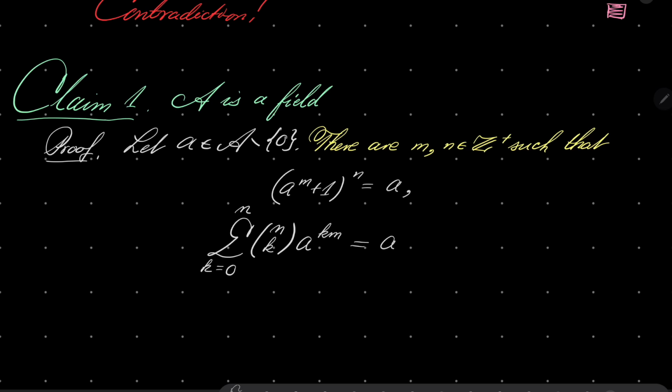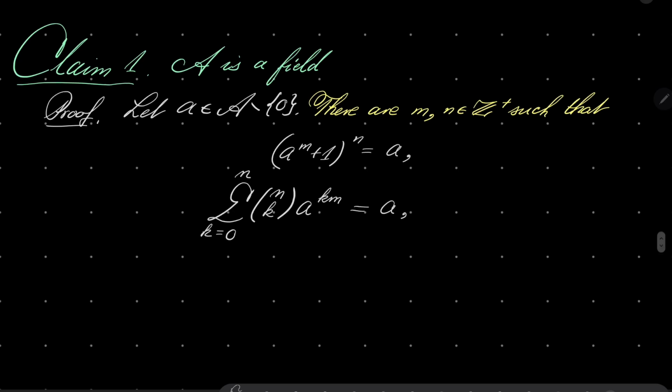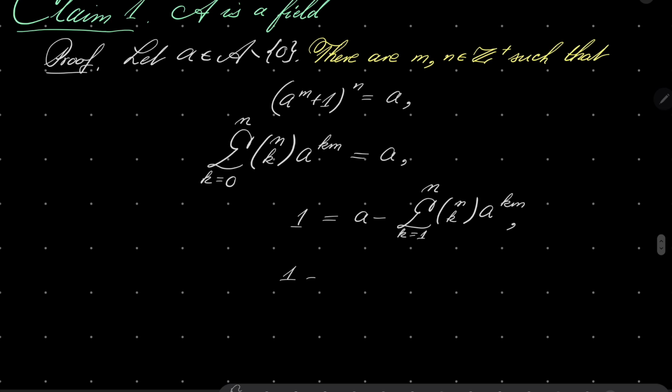All right, and now I will leave the first term where k equals 0 on the left-hand side, and everything else will be put on the right-hand side. If k equals 0, then I have just 1. 1 equals a minus the sum as k goes from 1 to n of n choose k, a to the power of km. And finally, I will factor out a right here.